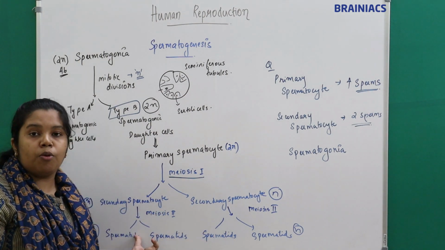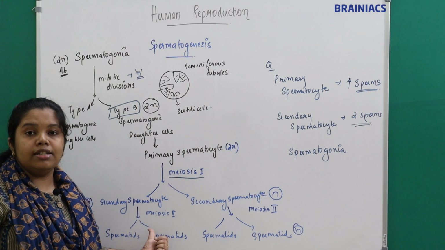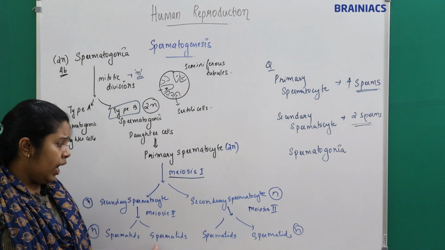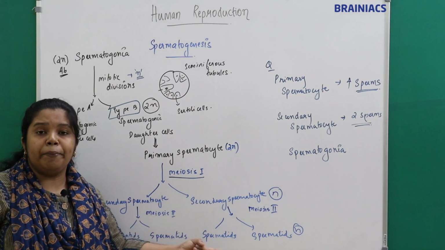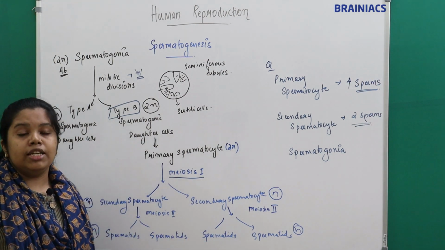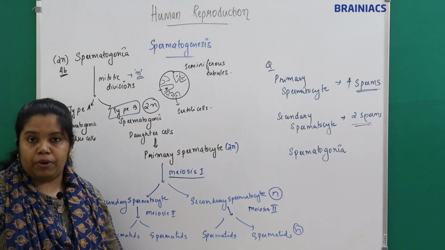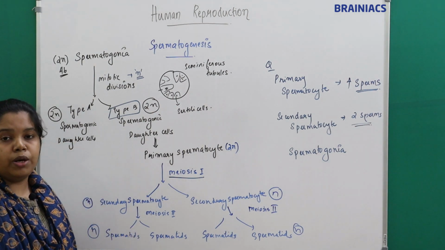The number of chromosomes in the secondary spermatocyte is haploid, n or 23. It completes the second meiotic division to form spermatids, and from the spermatids sperms are formed.